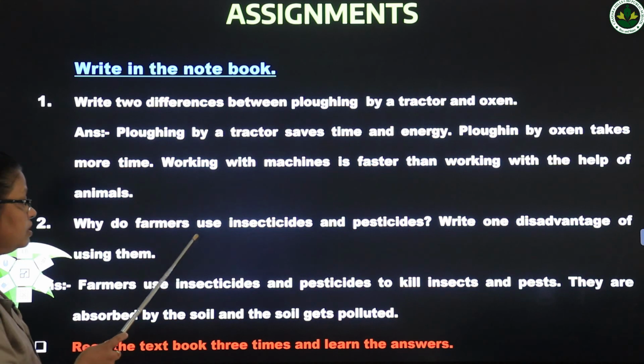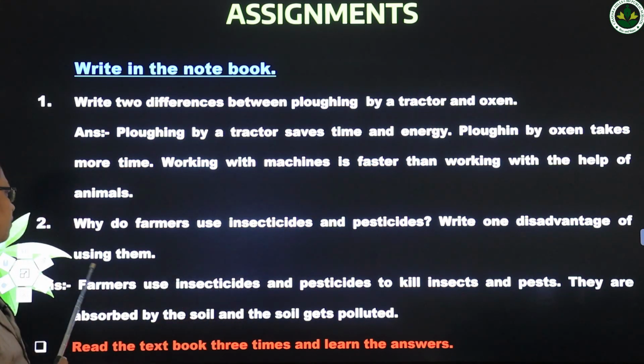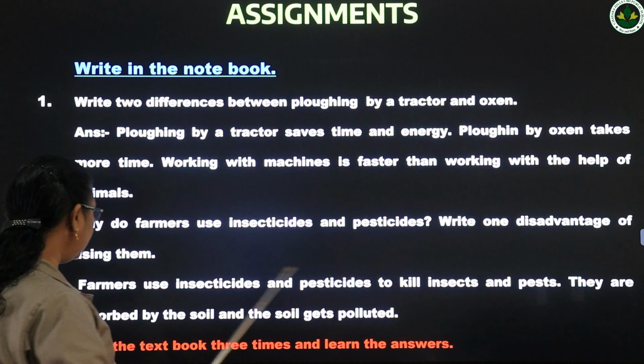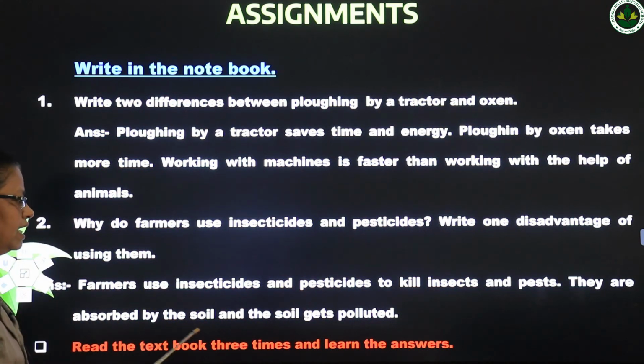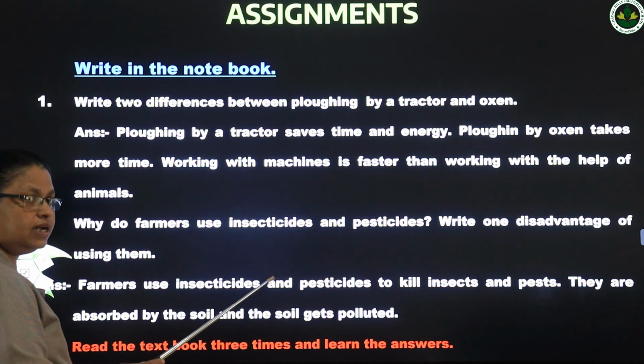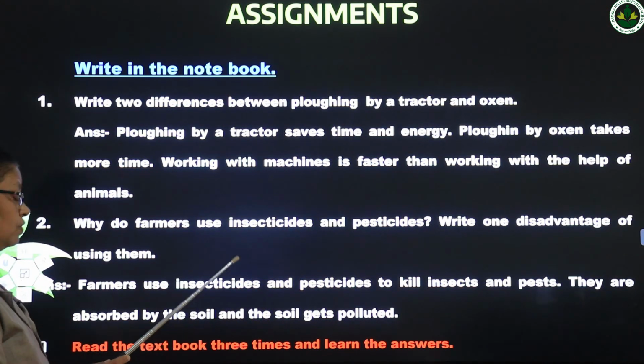Then why do farmers use insecticides and pesticides? Write one disadvantage of using them. Farmers use insecticides and pesticides to kill insects and pests. They are absorbed by the soil and the soil gets polluted. When we spray insecticides and pesticides, it kills the pest, but at the same time it pollutes the soil.